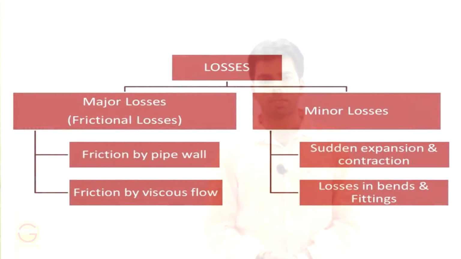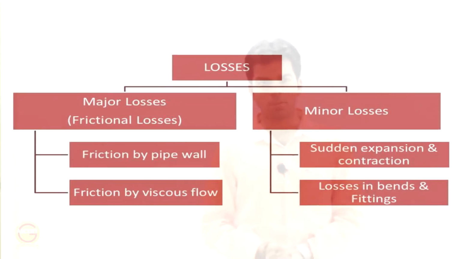Now coming to losses. As I told you, there are basically two types of losses. First is the major loss and second is the minor loss. Major loss is basically because of friction. That friction may be between the pipe wall and the water, and it may be between the water particles, what we call viscosity.